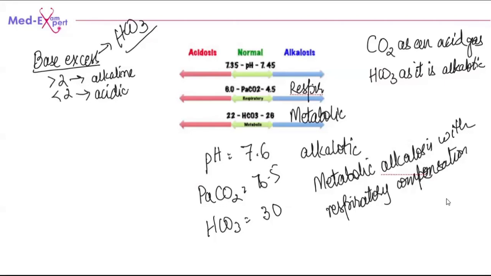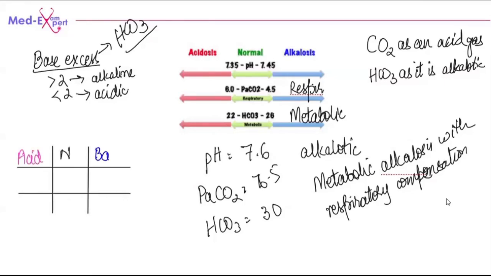Now, there's another way of doing the ABGs, which is known as the TikTok method. A bit easier one, but in the exam, you really do not have that much time, but let's do it right now. This is acid, normal, and this is base. Now, for example, if we take this question that's put in there, if the pH is 7.6, this is basic or alkalotic, so pH comes here.